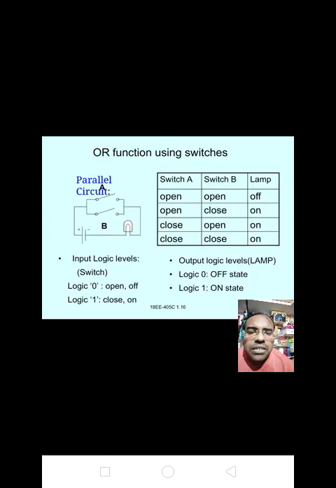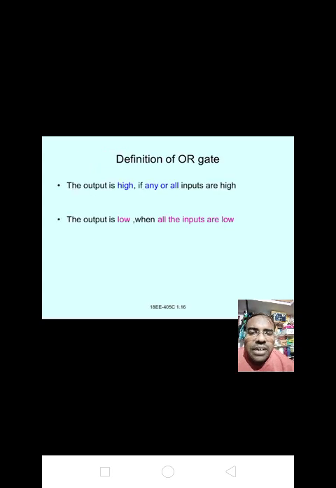Next one is the truth table of the OR gate. Here the operation is also given: output is high if any or all inputs are high. Output is low when all the inputs are low. Clearly, you want to hear that: output is high if any or all inputs are high, and output is low when all the inputs are low.